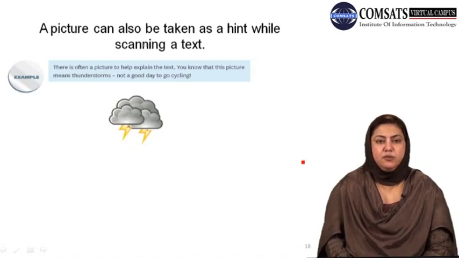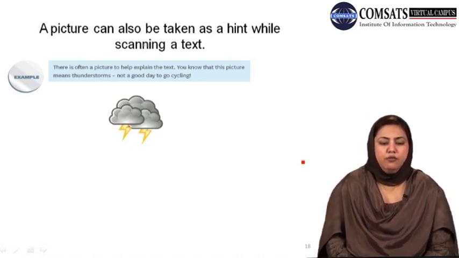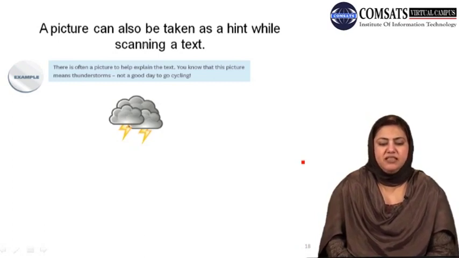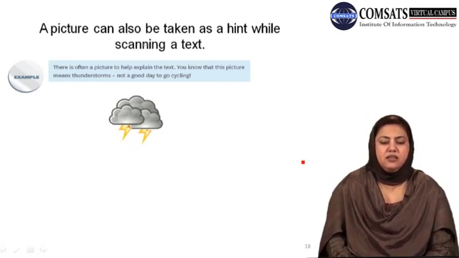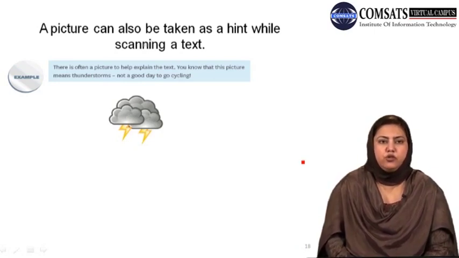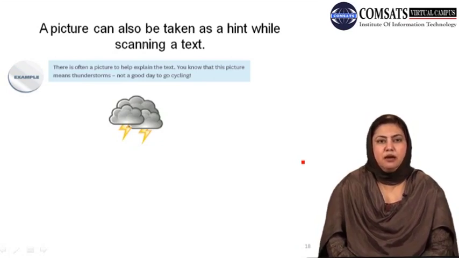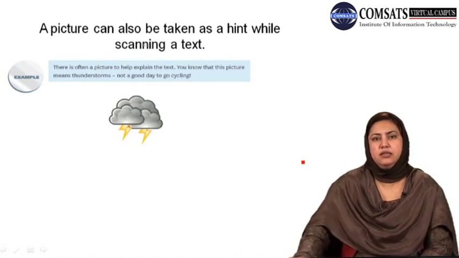And very interestingly, in this process of scanning, sometimes you do not need to go on to the details of that particular area. Why? Because often a picture is there to help you explain the text, and you know that this picture means thunderstorm or a sunny day or rain. So you, for example, cannot go out for cycling, or you have to postpone or delay some of your task or some of your chore. So you do not need to go into the details of, for example, the degrees or the level of rain or the temperature, etc. And only that image is enough for the specific information that you need in that particular context.